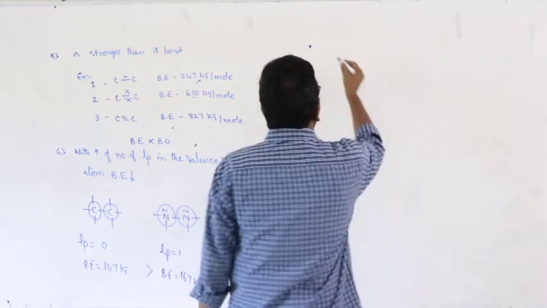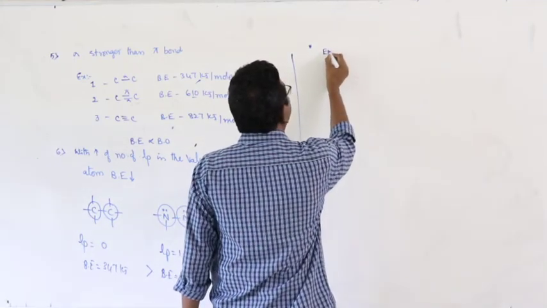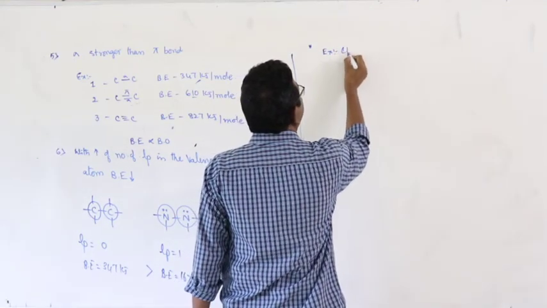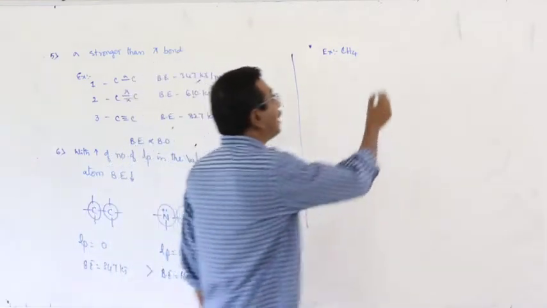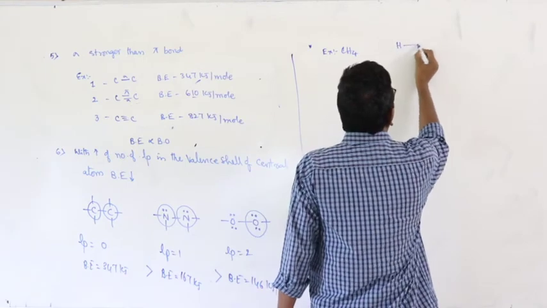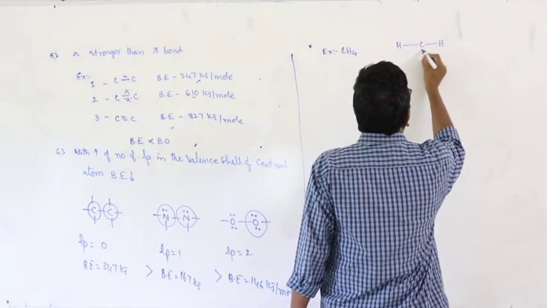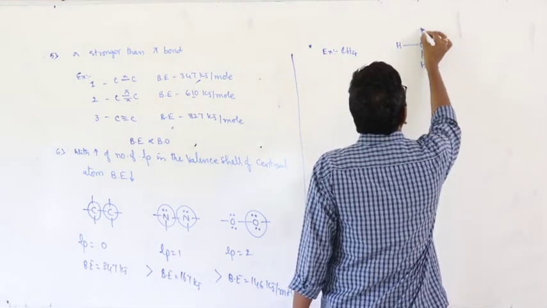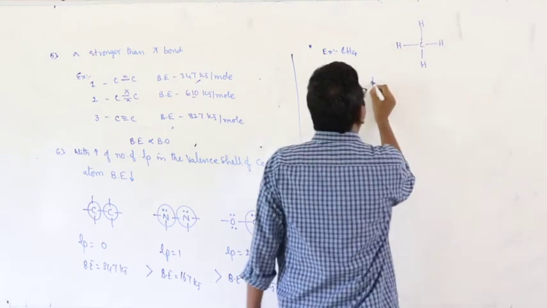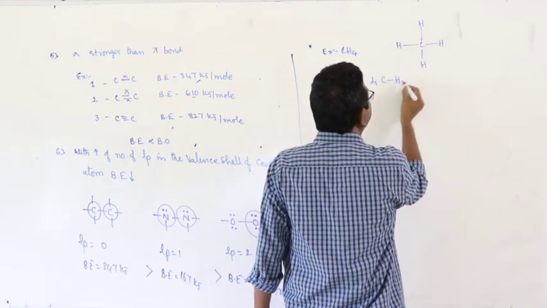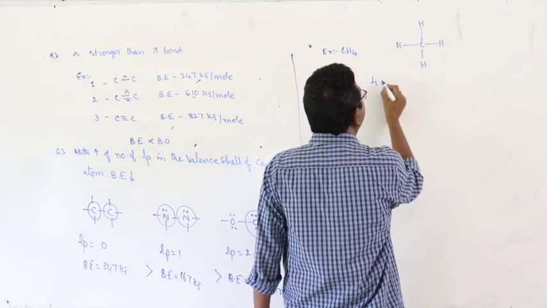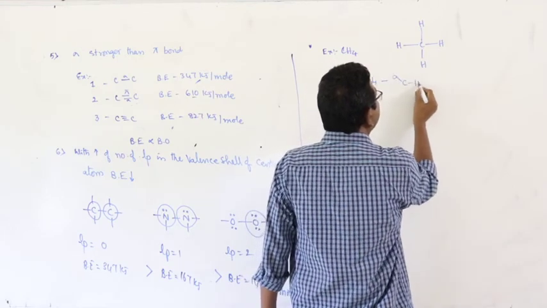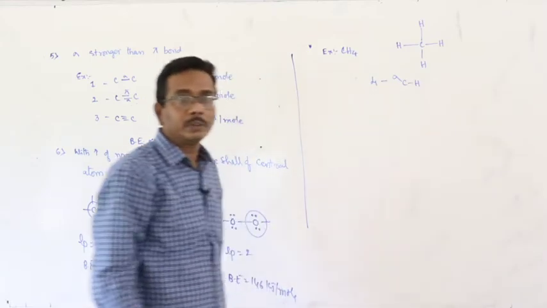Take for example, first example, methane. What about the methane molecule? CH, CH, CH. There are 4 CH bonds, nothing but 4 sigma CH bonds.